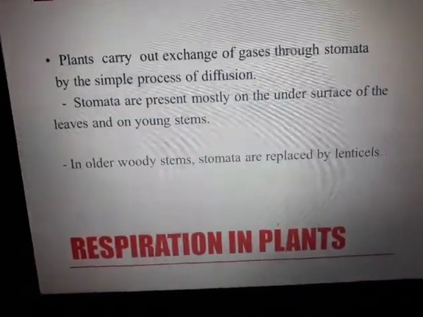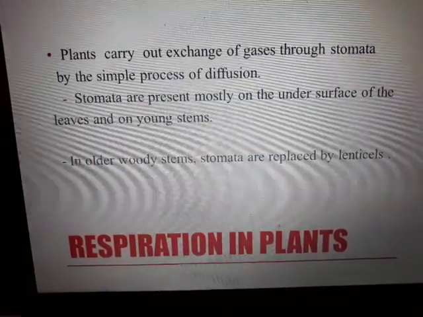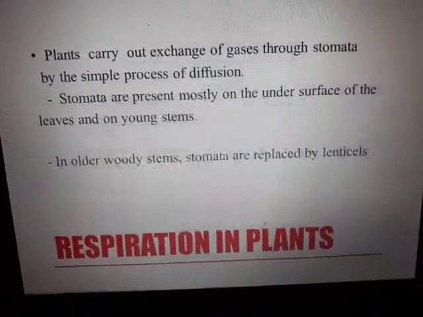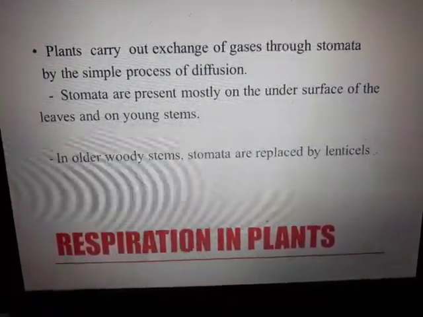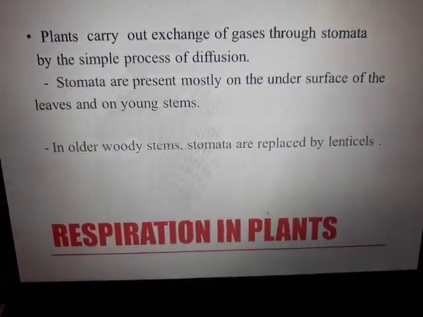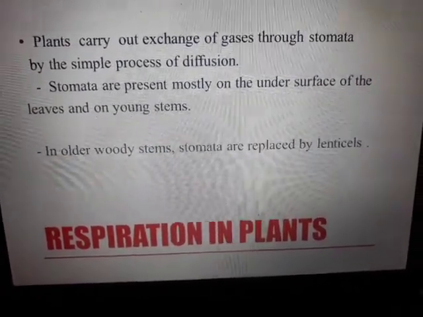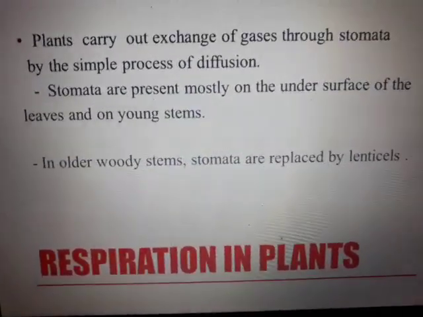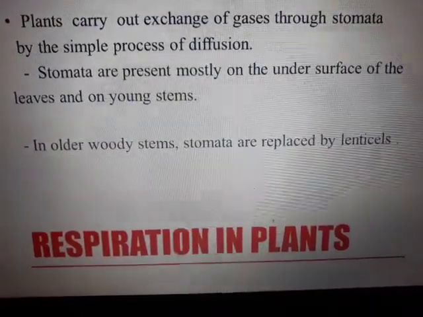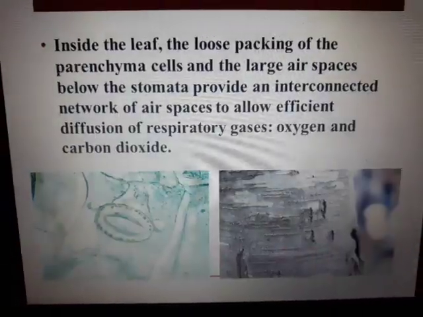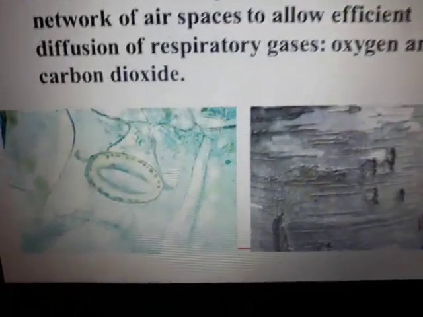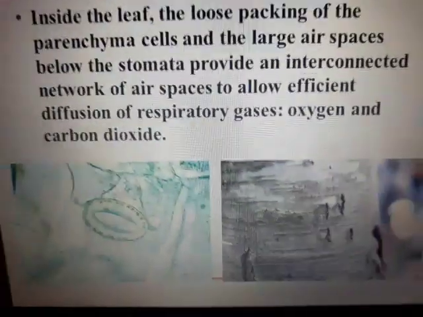Now, respiration in plants. See, how does it happen? Plants carry out exchange of gases through stomata by the simple process of diffusion. Stomata are present mostly on the undersurface of the leaves and on young stems, that we all know. In woody stems, stomata are replaced by small holes called lenticels. See, this is the stomata in a leaf and these are the lenticels in dry wood.